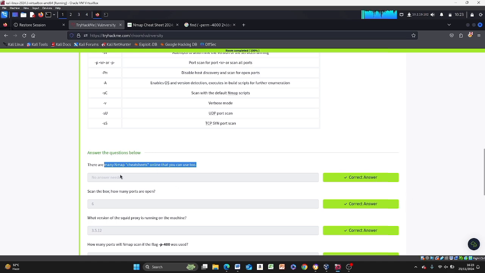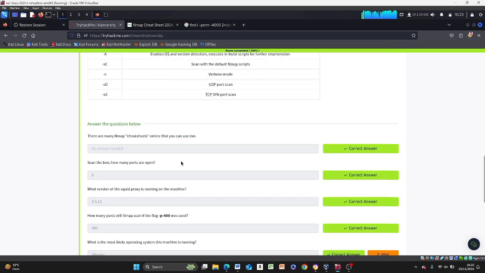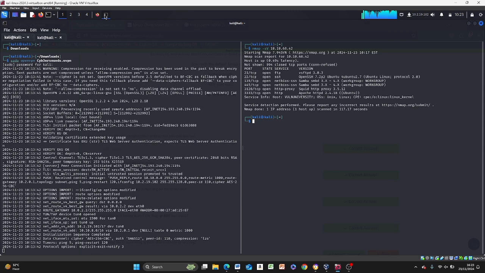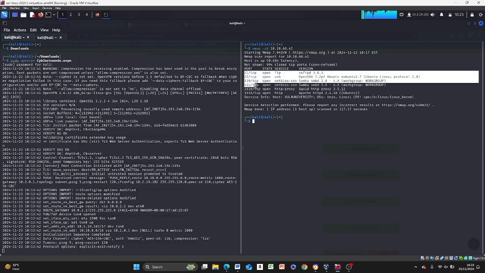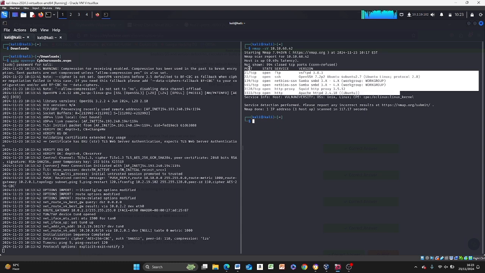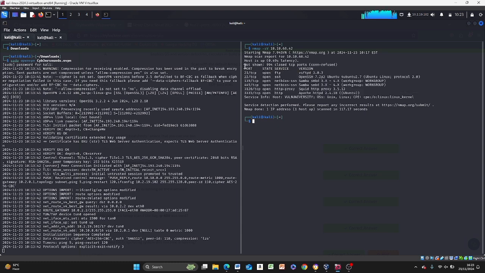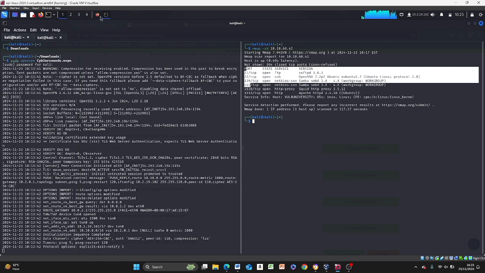So click complete, obviously. Scan the box. How many ports are open? Because I've done it already, we can count 1, 2, 3, 4, 5, 6. Six ports are open. These are the ports, the state, service, and the version. So obviously we have 6 ports open.